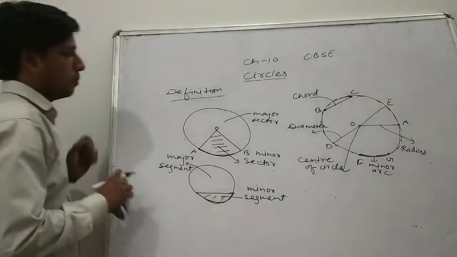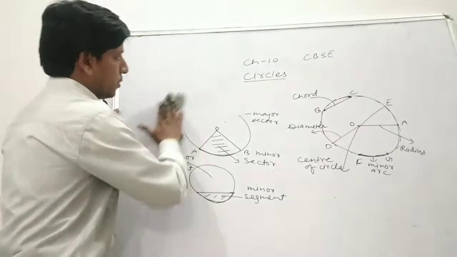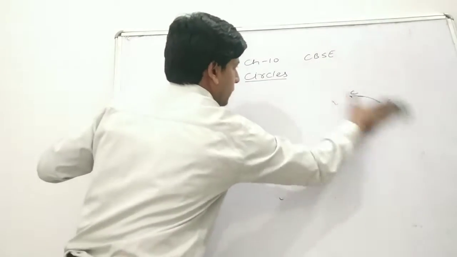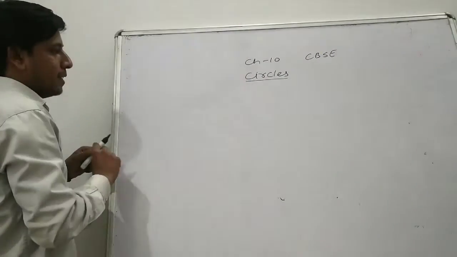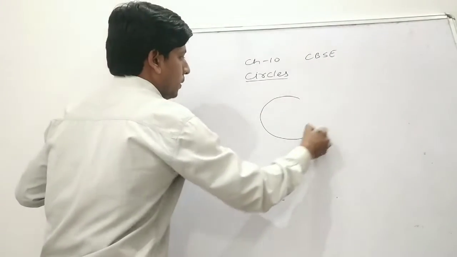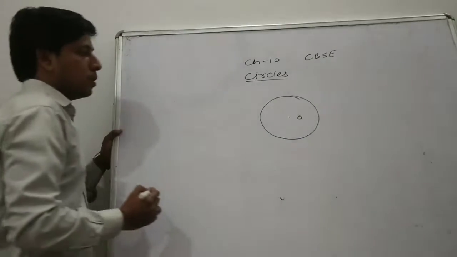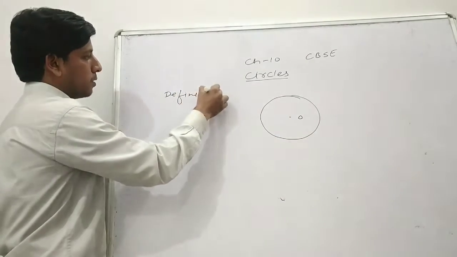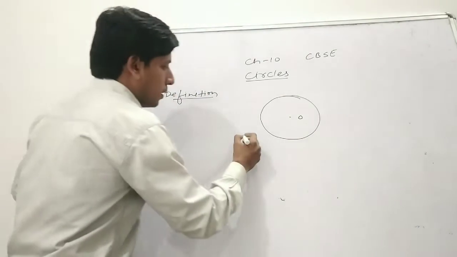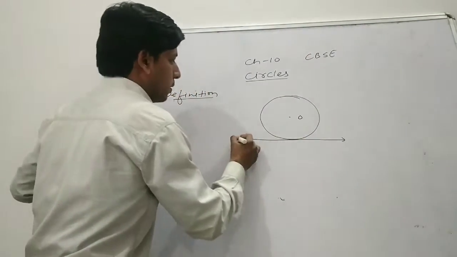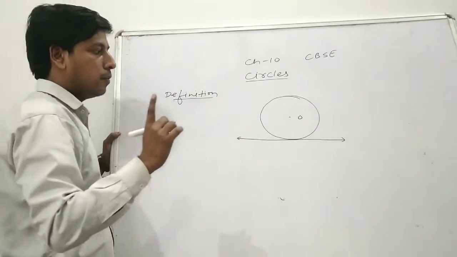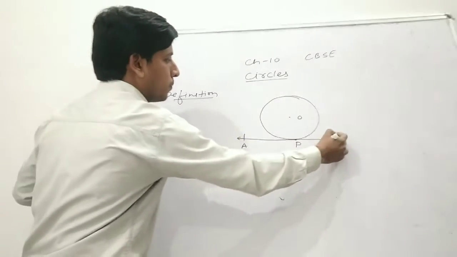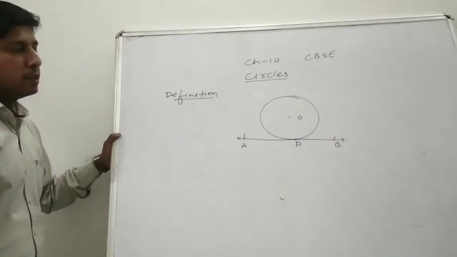Now we are going to talk about some other keywords which is using in the class 10th, just like tangent. What is the tangent of the circle? If we talk about what is the tangent of the circle, so this is a circle with center O. So first we are going to talk about definition of tangent. What is the definition of tangent? A line that intersect or touch the circle only and only at one point. Only and only at one point. That line is known as tangent of the circle.